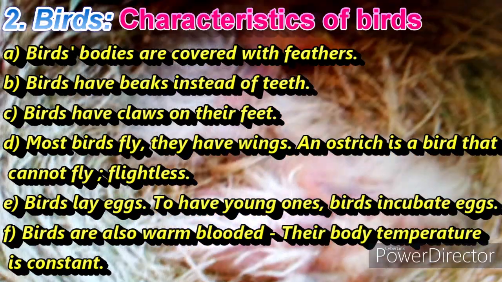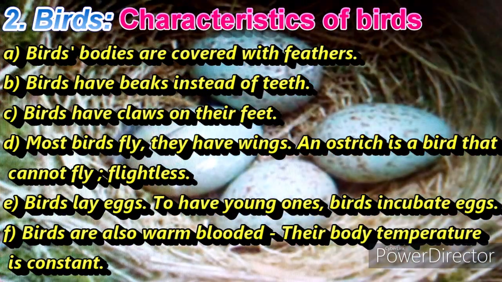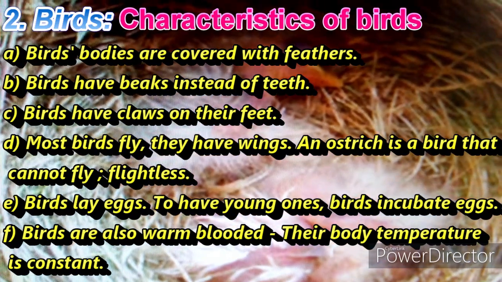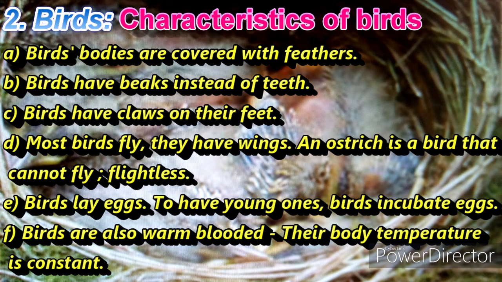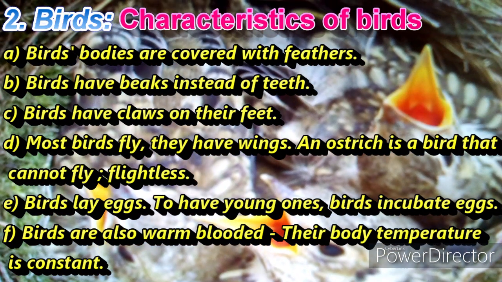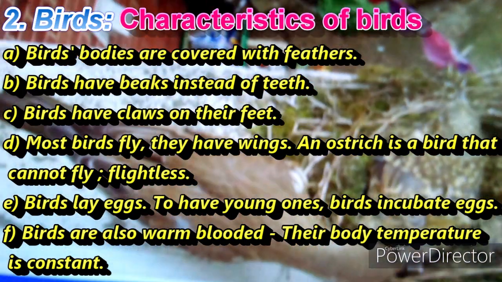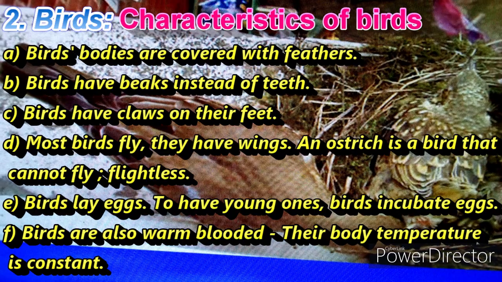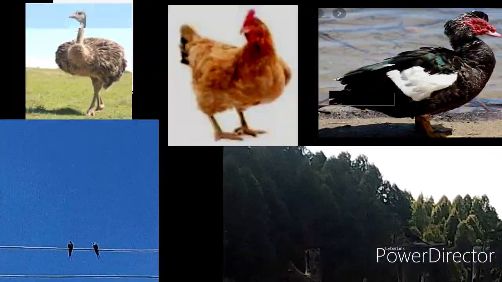E. Birds lay eggs. To have young ones, birds incubate their eggs. They sit on and keep the eggs warm until they hatch. When the eggs hatch, the young birds come out. F. Birds are also warm-blooded, their body temperature is constant. Examples of birds include dove, duck, ostrich, hen.